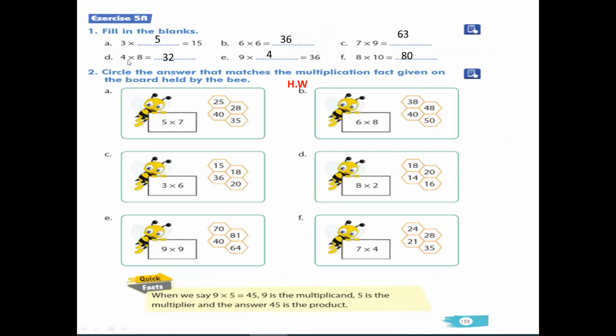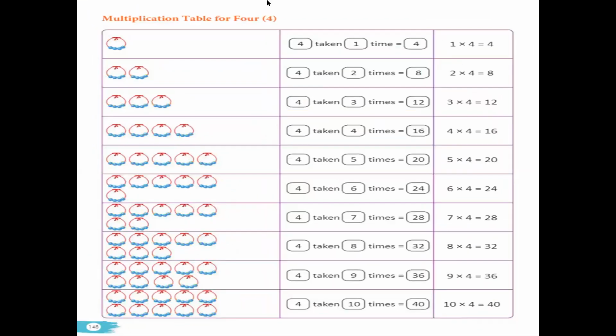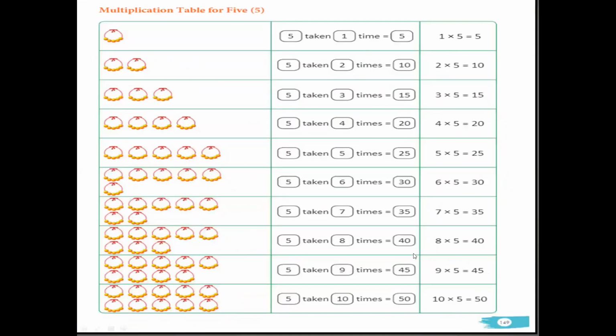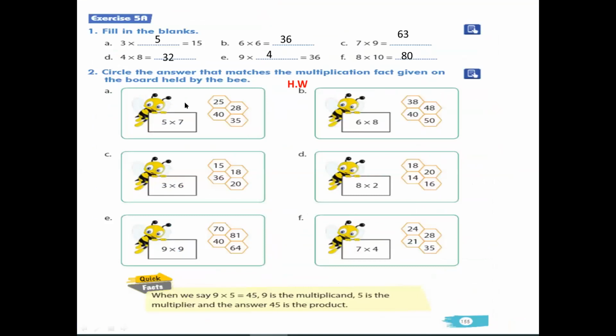Okay, so write it in your textbook. 63. Now D, 4 into 8. So children, come to the table of 4. When you multiply 4, how many times? 8 times. 4 into 8, it will be 32. Okay, so write it in your textbook. The answer will be 32.